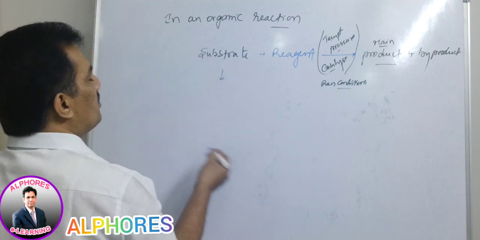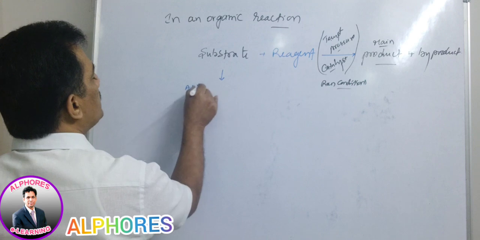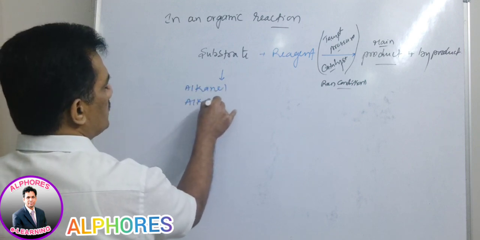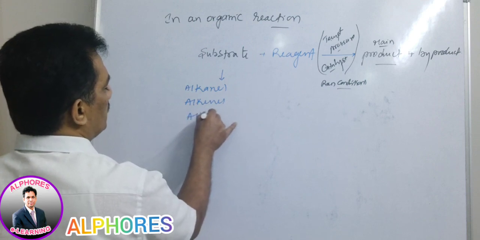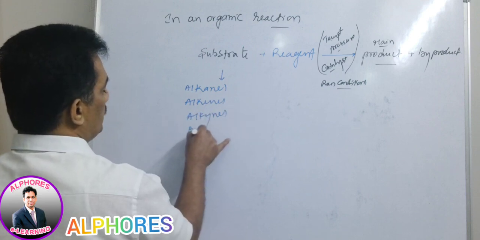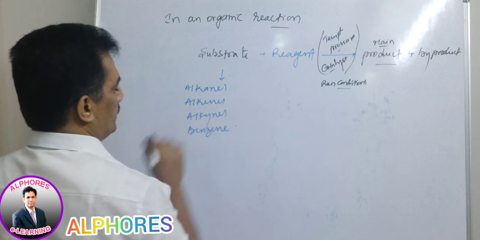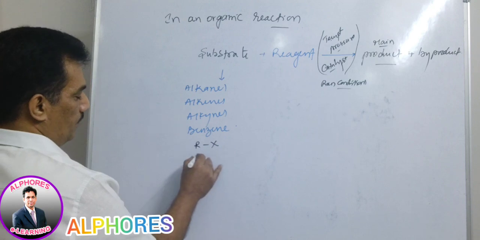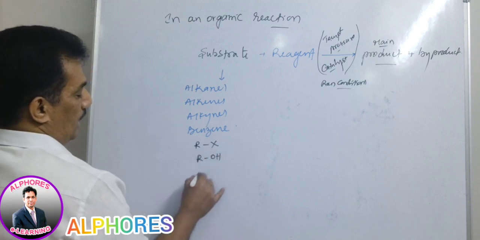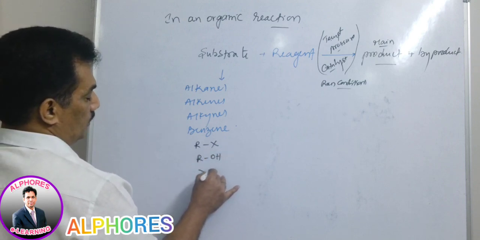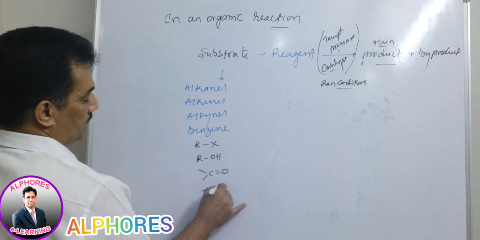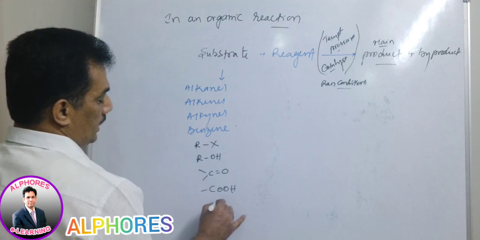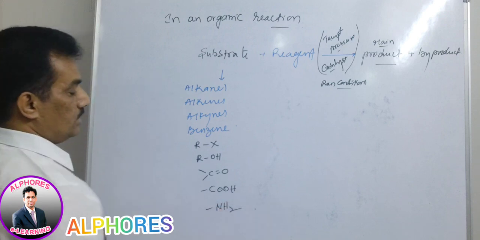Substrates, generally you remember, may be alkanes, alkenes, alkynes, which we already covered, and benzene, also covered in first year. Now we have to study alkyl halides, alcohols, carbonyl compounds, carboxylic acids, and amines, the nitrogenous compounds.